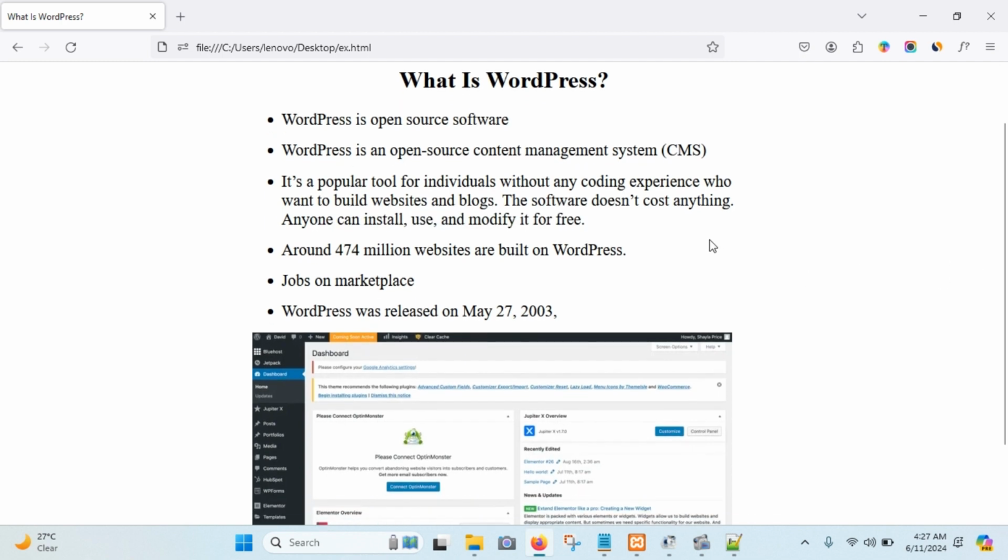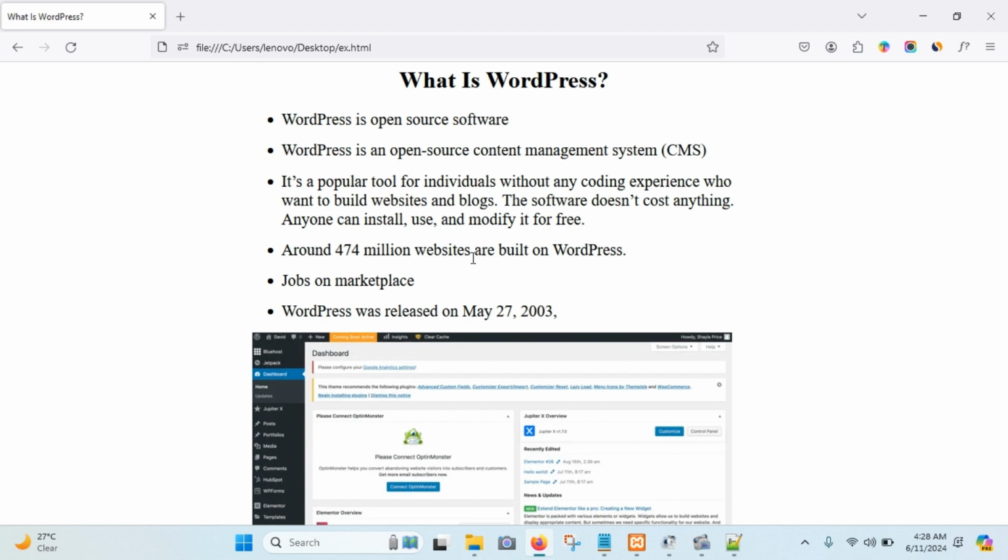Okay, and now you know how many websites are there. You can imagine how many websites are there. Around 474 billion websites are built on WordPress. You can imagine, that means how many websites are available there. 474 billion websites are built, created by WordPress.